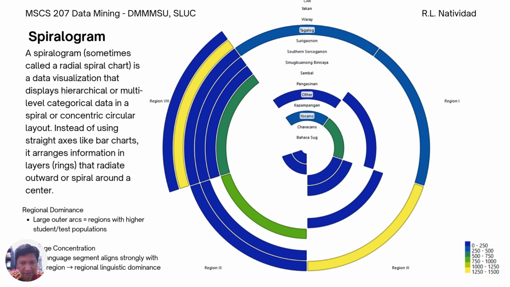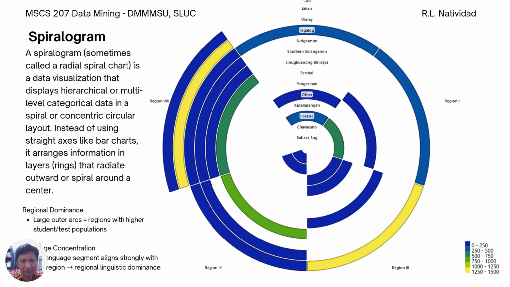You'll notice the color level represents the instances, and each row on the spiral or the arc represents a language, and each slice represents a region.